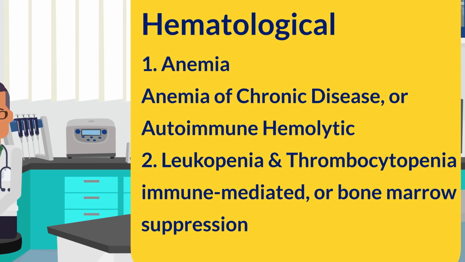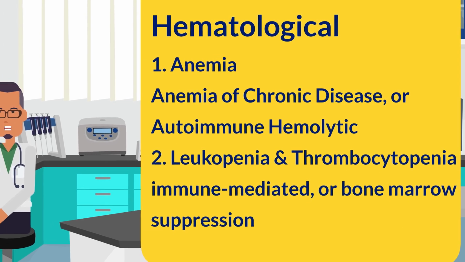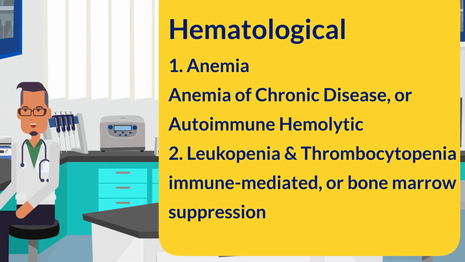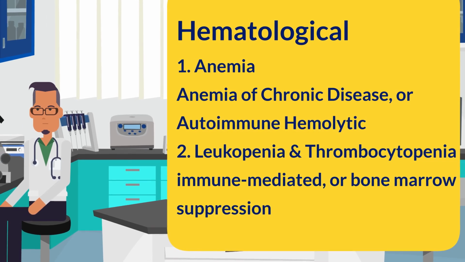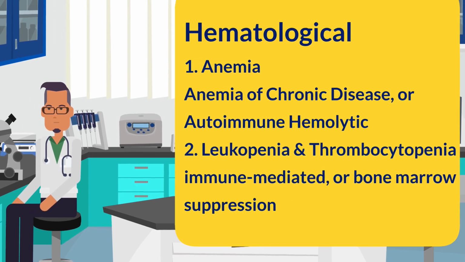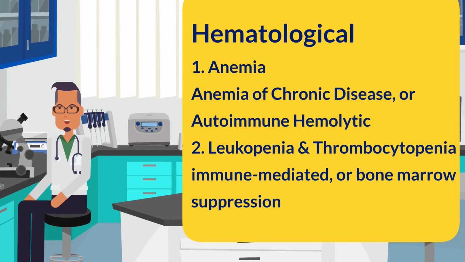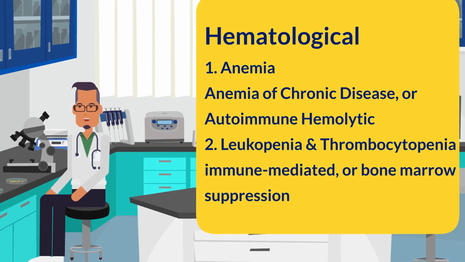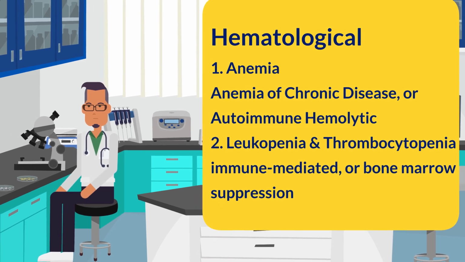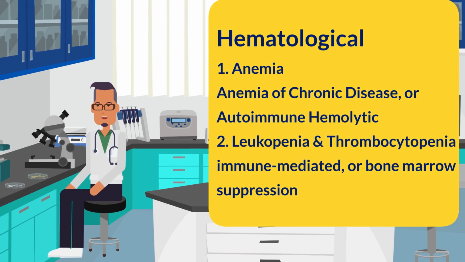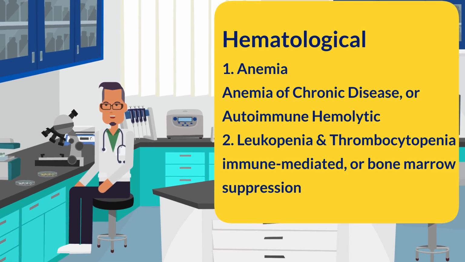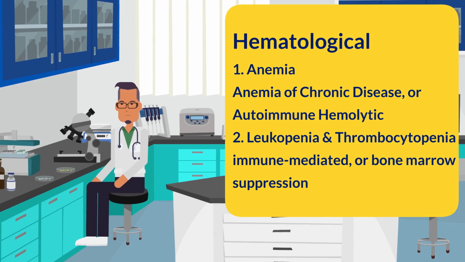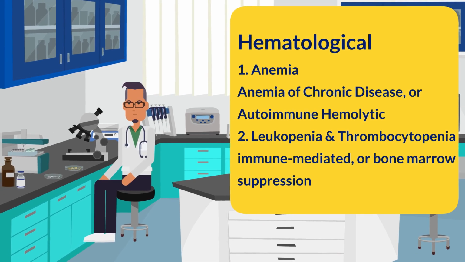Hematologic manifestations of SLE. 1. Anemia is a common hematologic manifestation in SLE. It can be from anemia of chronic disease due to systemic inflammation, or autoimmune hemolytic anemia. This is characterized by premature destruction of red blood cells, RBCs, due to antibodies. 2. Leukopenia and thrombocytopenia are another common finding in SLE, often related to immune-mediated destruction or due to bone marrow suppression from the disease or the treatment.